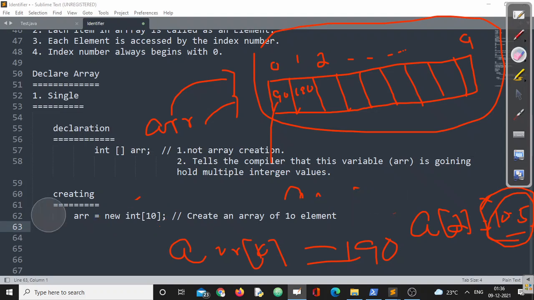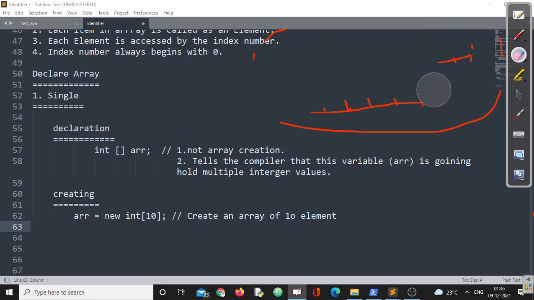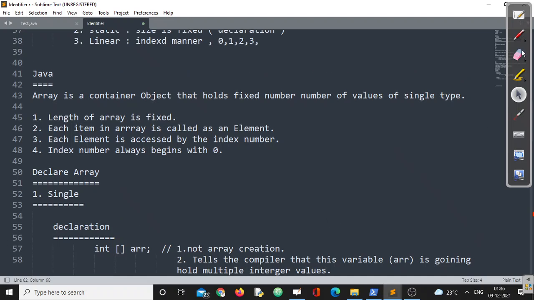So I hope up to this you got some clarity about array and how to declare an array in Java, right? Now let's get back to this one. What have we defined? Array is a container object.